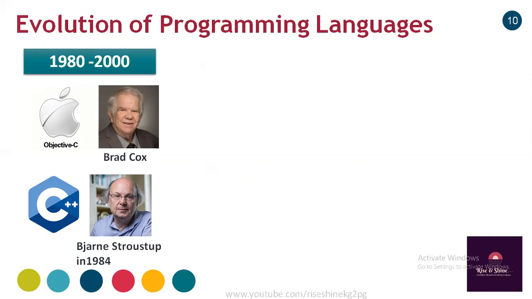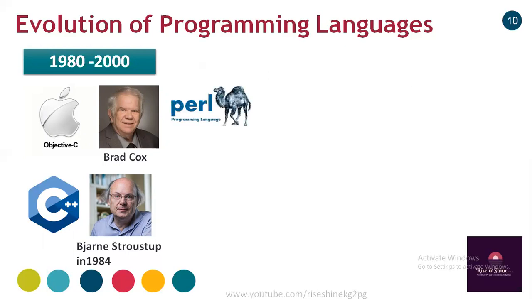because the C language, or whatever languages existed till then, were not capable of handling real-world problems or real-world scenarios. So two such languages, capable of handling real-world situations, or programming according to real-world business problems, came into the market: Objective-C and C++, which are successors of the C language. They came into the market in 1984.